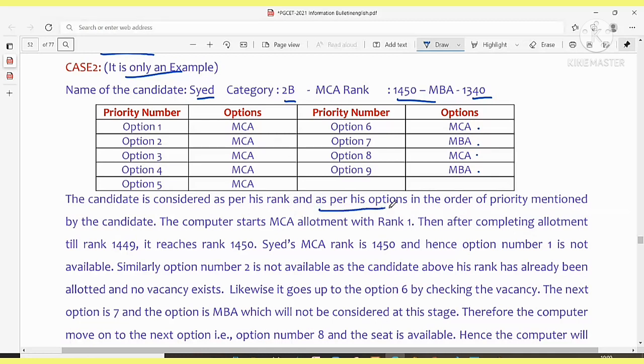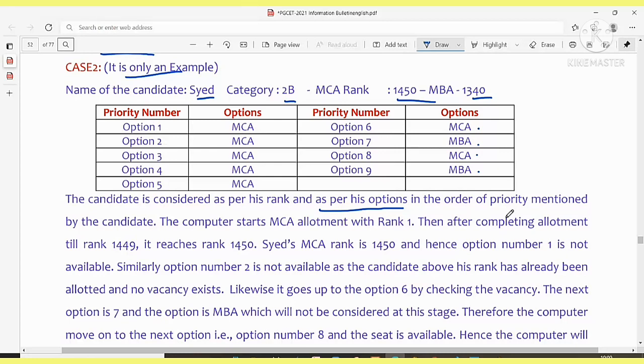Again and again they are telling, as per his option. Whenever you are giving options, please be careful and check the previous year cutoff. For example, if you are getting a 4,000, 5,000, or 6,000 rank, you will not be getting the so-called top colleges, guys. Do check the last year cutoff based on your category, and then list the colleges. Preparatory work at home is really important.